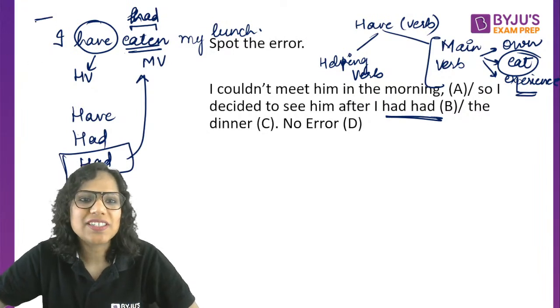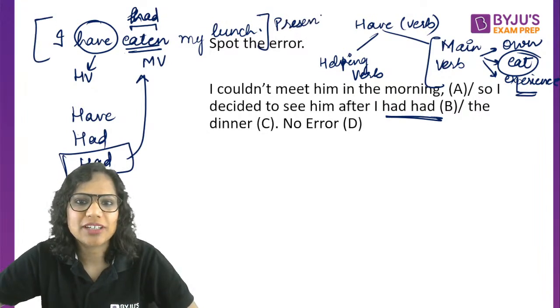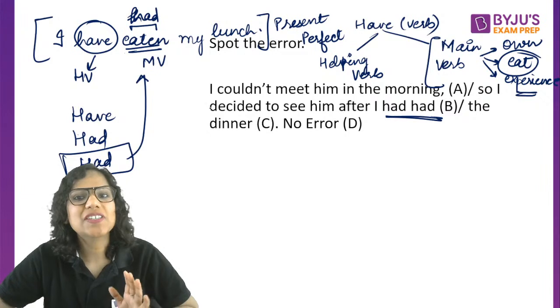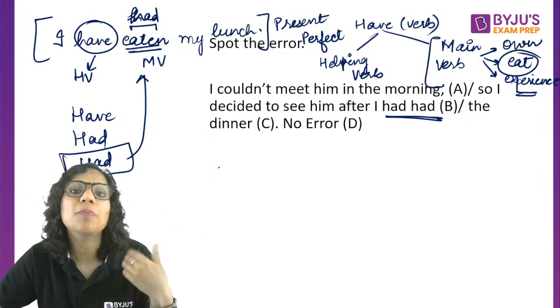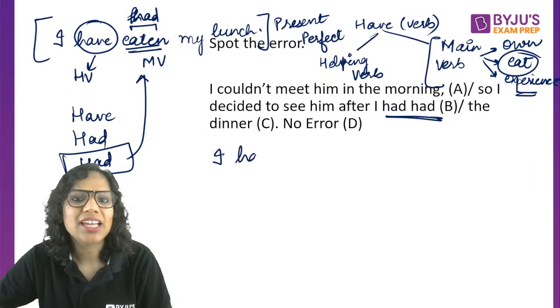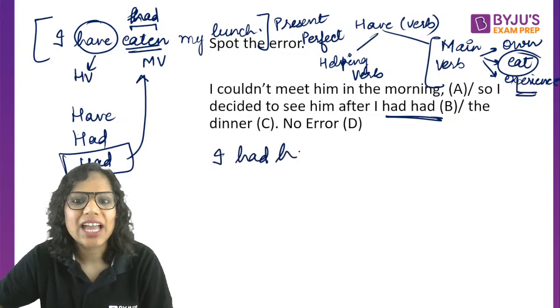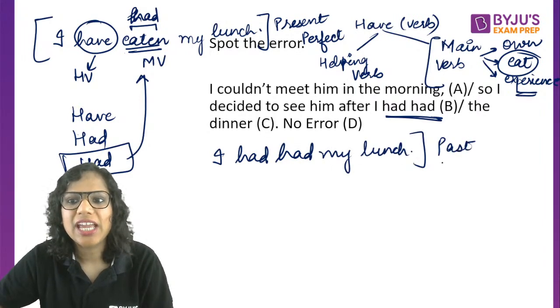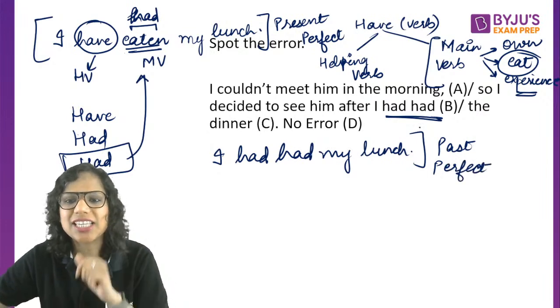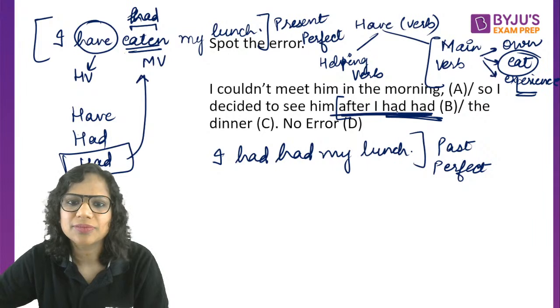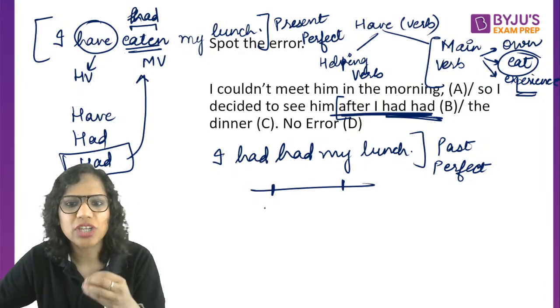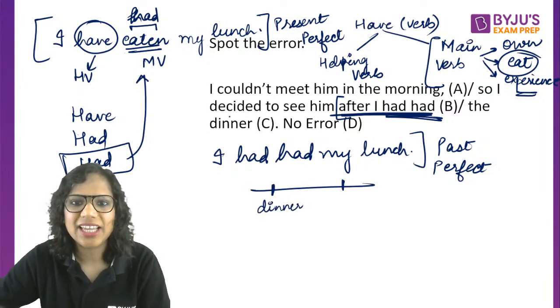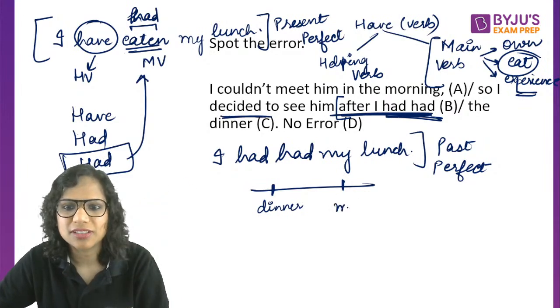Now this is a sentence in the present perfect. Present perfect tense: I have completed, I have finished my lunch. What if I had to write a past perfect sentence? I would say I had had my lunch, the have becomes had in the past. Past perfect. And here in this sentence, which tense do I need? See, two things are happening: the action of eating dinner, and then deciding to meet that person, deciding to see that person.